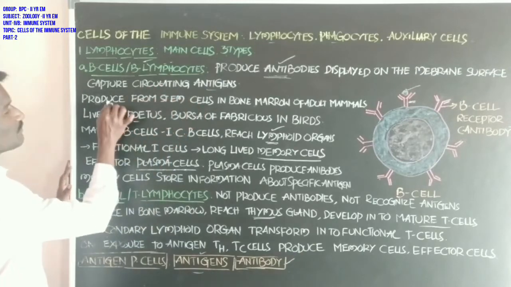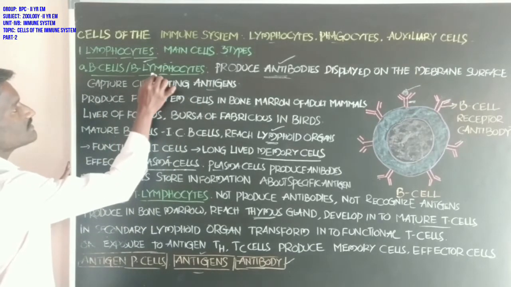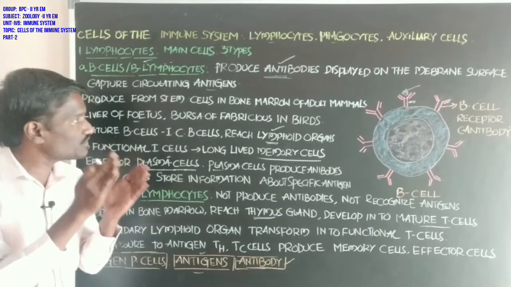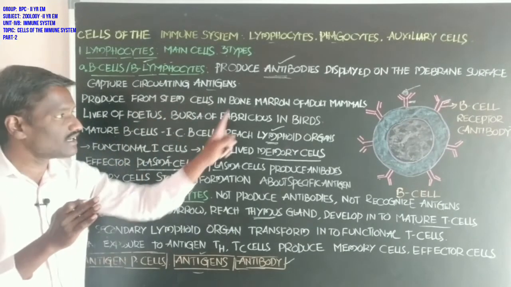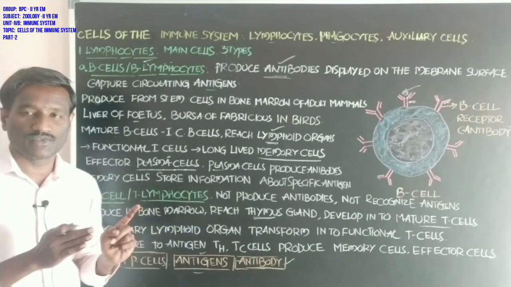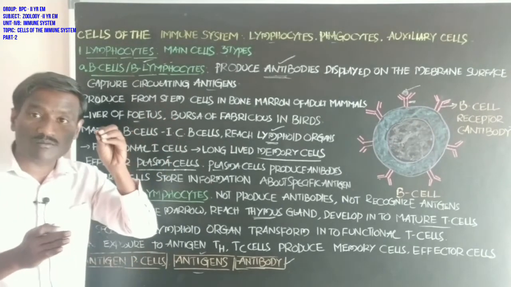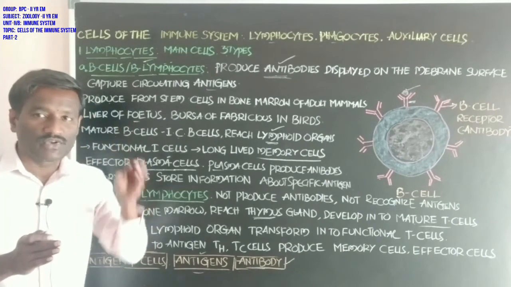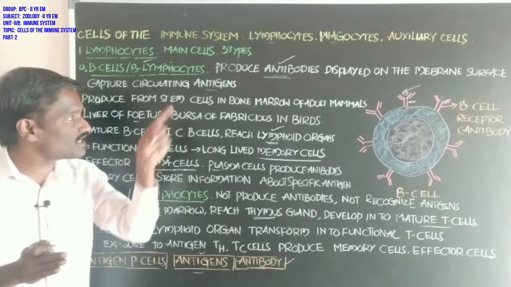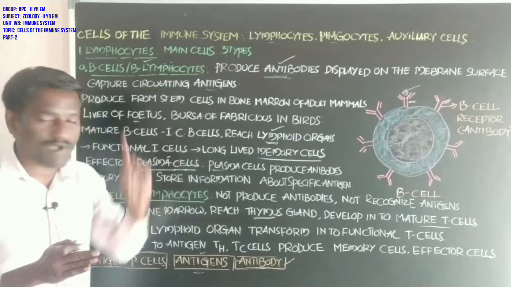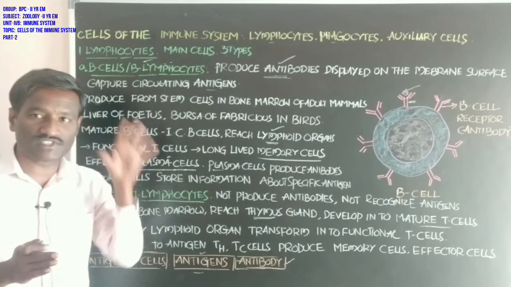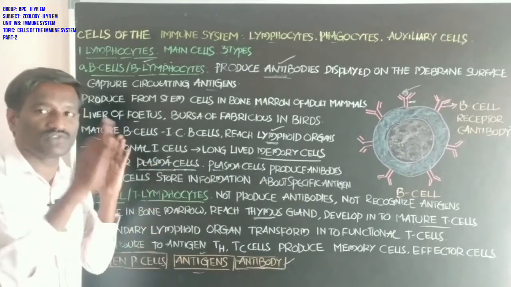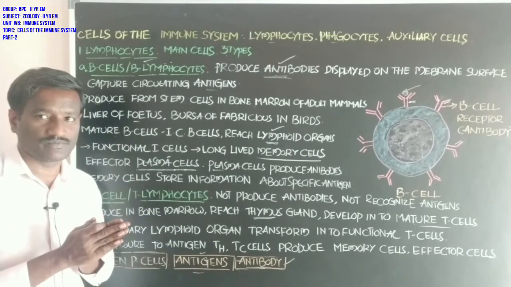Students, where are B lymphocytes produced? They are produced from the stem cells in bone marrow. Stem cells are mother cells present in the bone marrow that undergo division and produce the B lymphocytes.